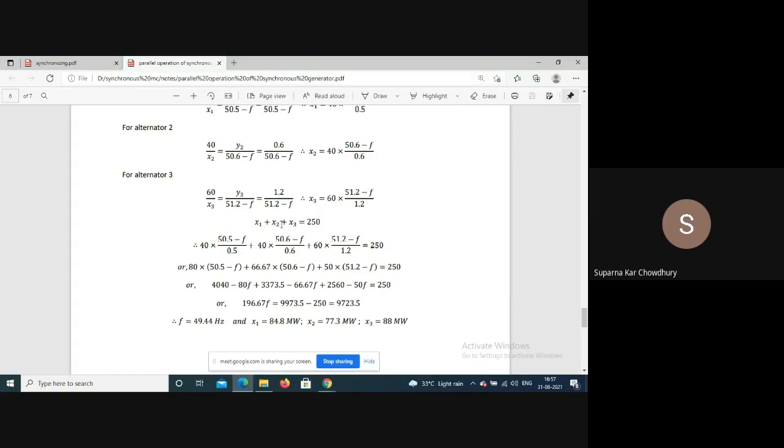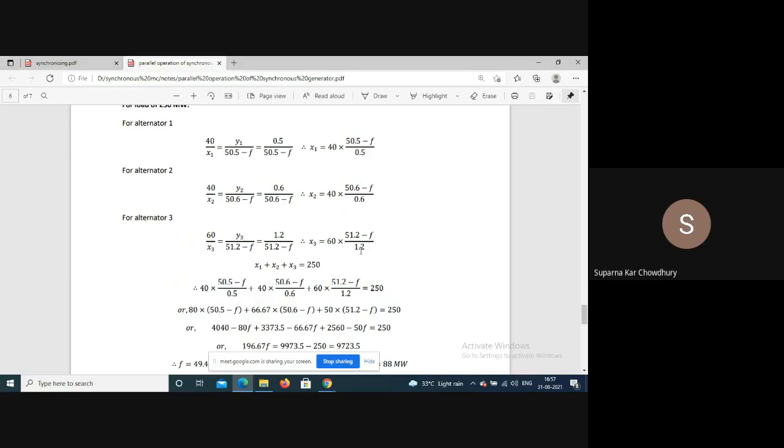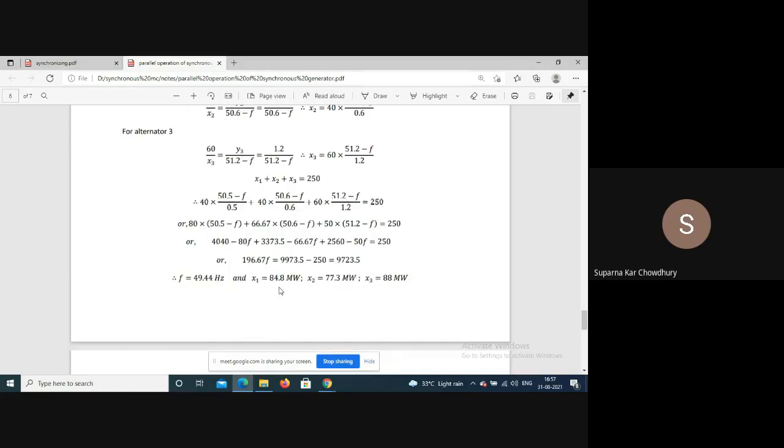Now x1 plus x2 plus x3 is 250, given. So putting these values and equating to 250, we get the frequency f. So the busbar frequency is 49.44 hertz. So x1 calculated from this expression is 84.8 megawatt, x2 is 77.3 megawatt, and x3 is 88 megawatt.